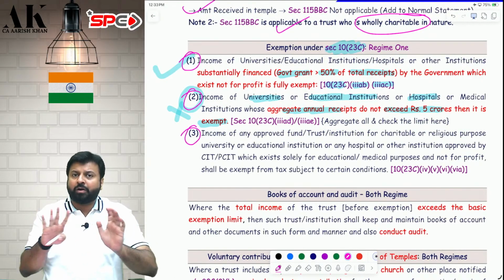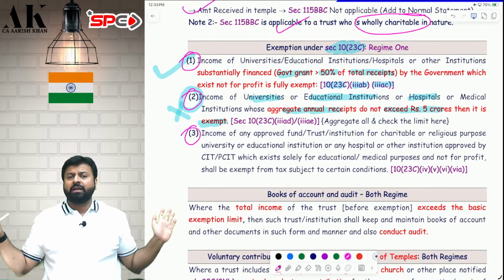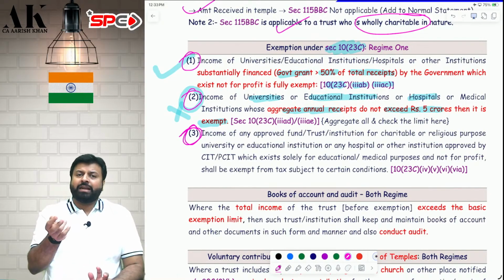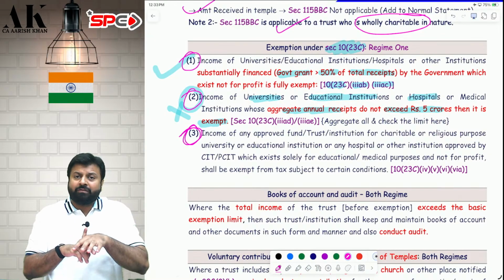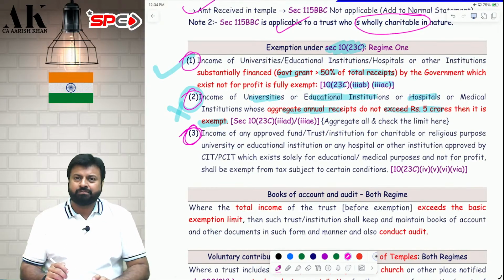If you are not a small institution, your receipts are more than 5 crore and you are not substantially financed by the government, then you will come in point number 3. In that case, you have to make an application to the commissioner and take the registration, etc. The entire due process you have to fulfill. So point number 1 covers substantially financed entity, point number 2 covers small trust, small institution, and point number 3 covers the rest, other than 2.